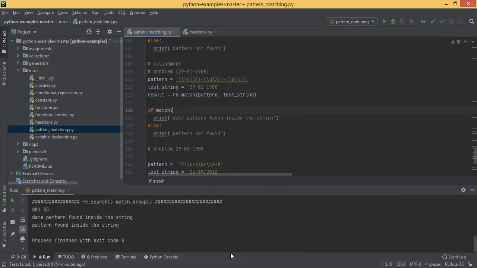Okay, so that's the match pattern. But again, you didn't extract the group part. I just want to get the date part separately, the month part separately, and the year part separately. That part you have not implemented.